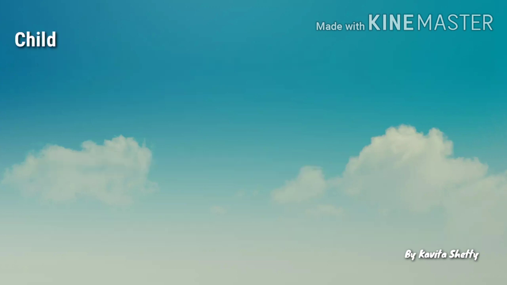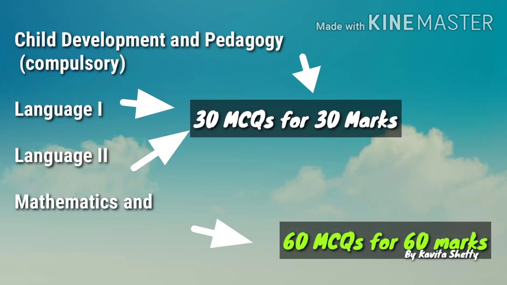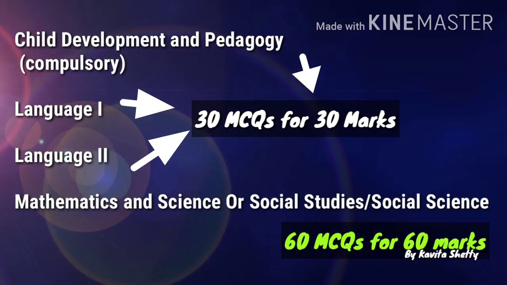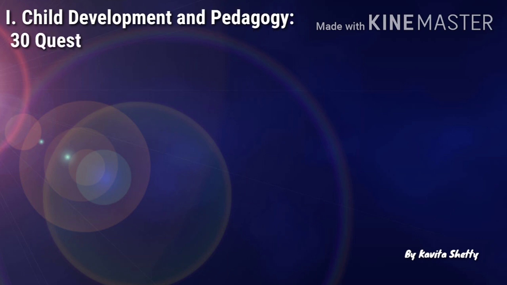Now, as we have seen the marks distribution and number of questions for paper 1, for paper 2 the marks allotted and the number of questions will be of the same nature. The only difference is that for paper second we need to choose the subject, either mathematics and science or social studies. We will see the detailed syllabus for paper second.